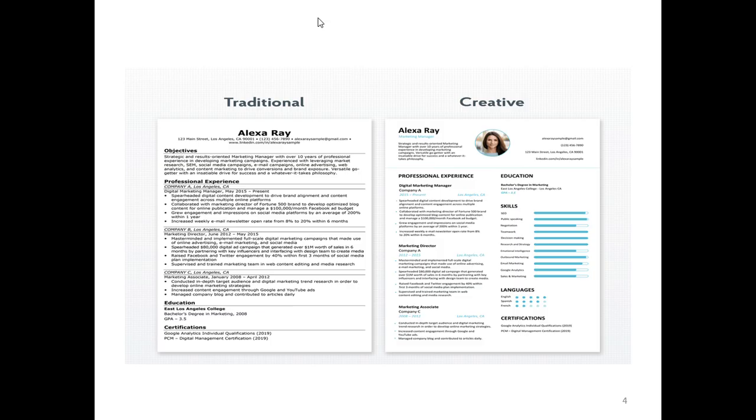Here is the example of traditional as well as creative resumes. ATS software only processes traditional template resumes, but nowadays most of the students as well as job seekers prefer creative template resumes.